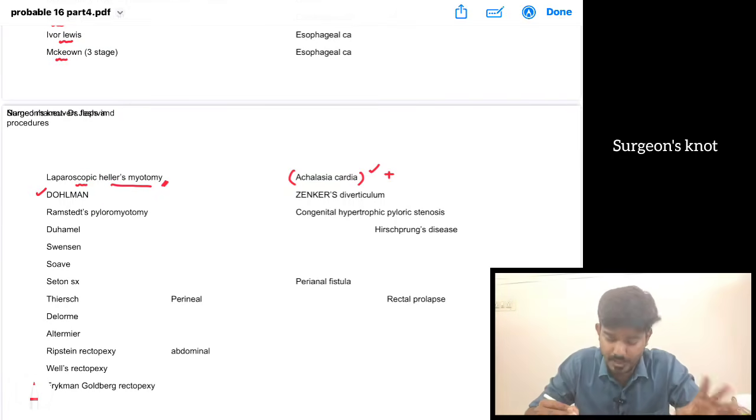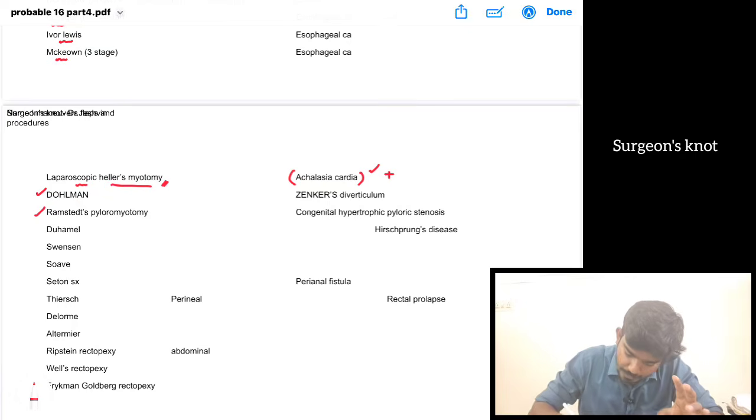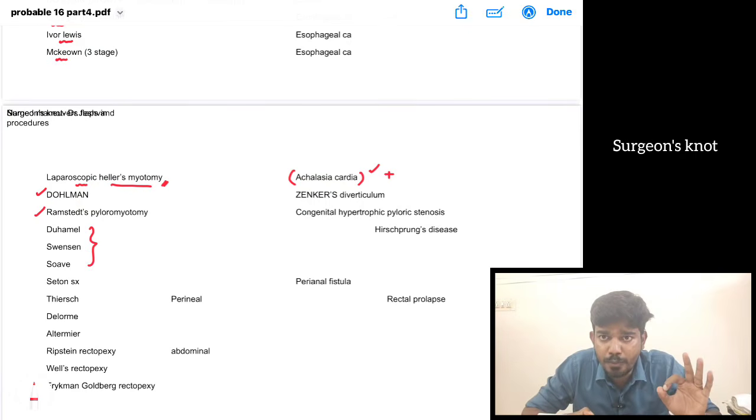We have seen Dohlman's procedure, we have seen Ramstedt's pyloromyotomy also. Then we have to know these 3 named surgeries that are done for Hirschsprung's disease.